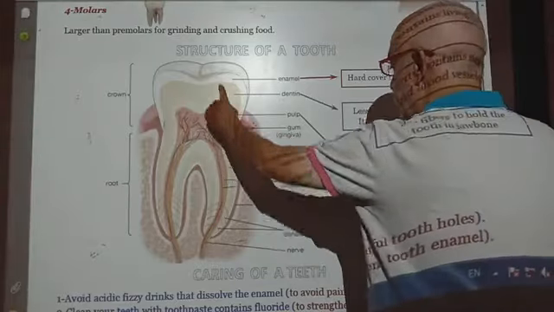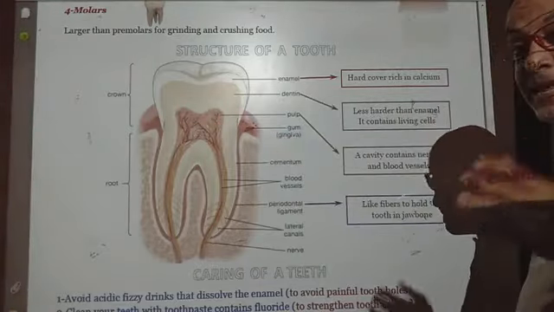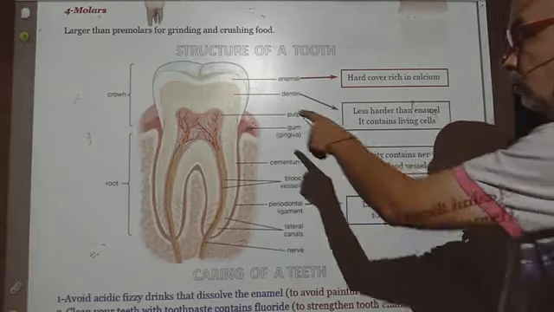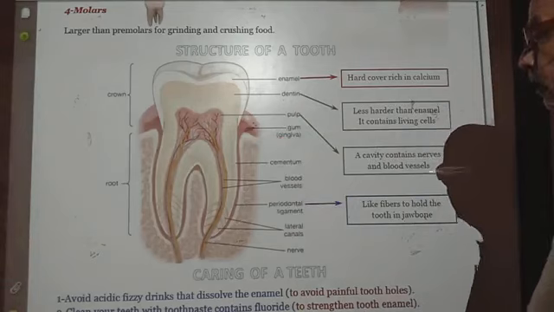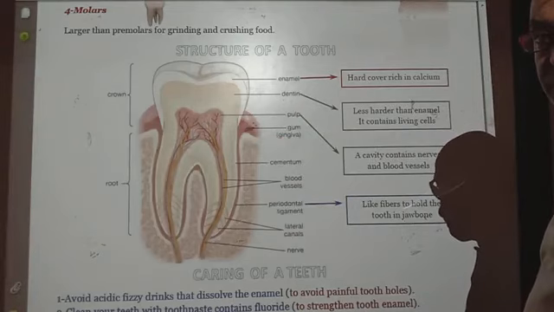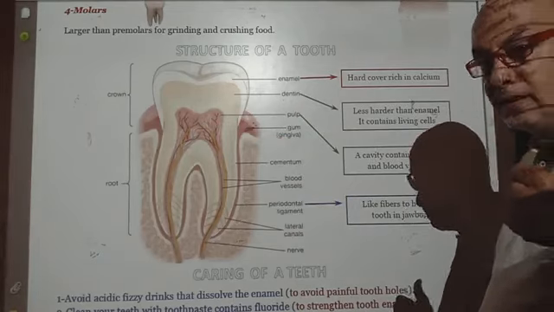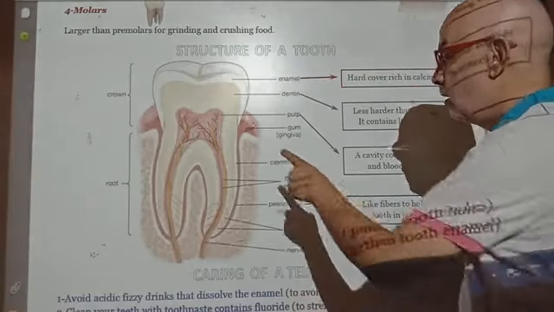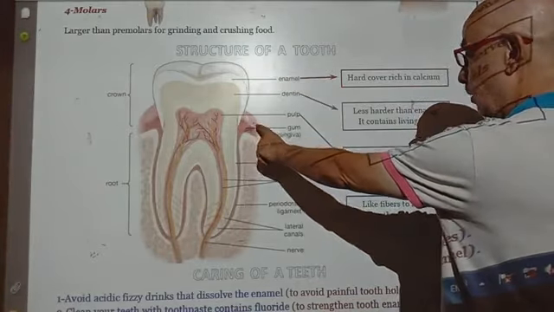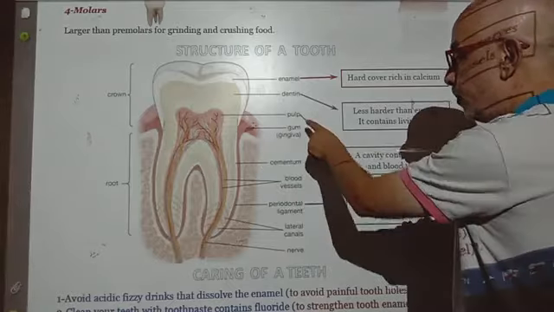This layer is called dentin. Dentin is less hard than the enamel. It contains living cells. Number 1 from outside, enamel. The enamel is followed by dentin. The dentin is followed by a pulp.